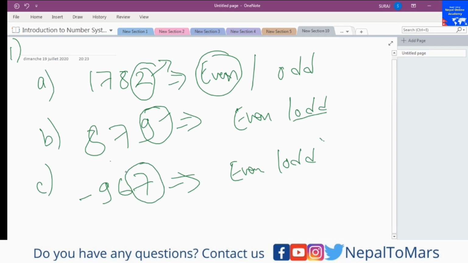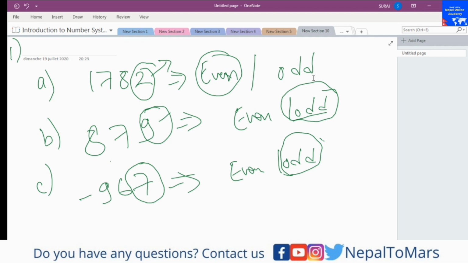Whether you put minus or plus doesn't matter in finding even and odd numbers, so it is an odd number. I hope you could solve these questions. If there were any difficulties, kindly rewind the video and try to understand the concept.